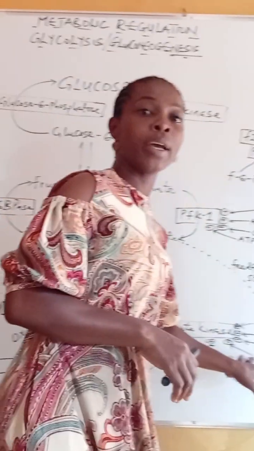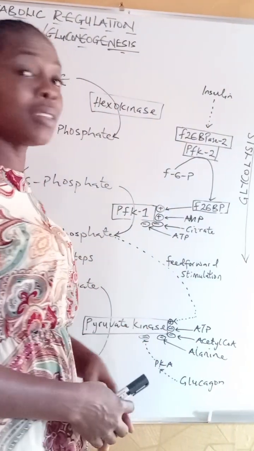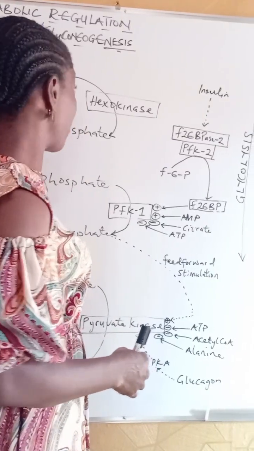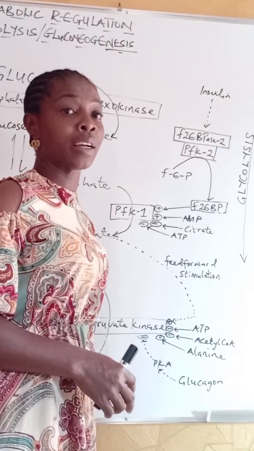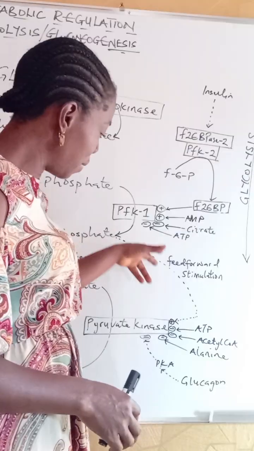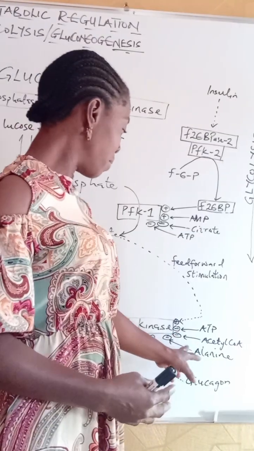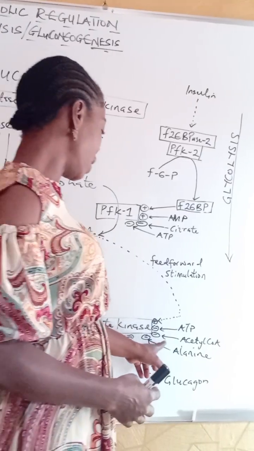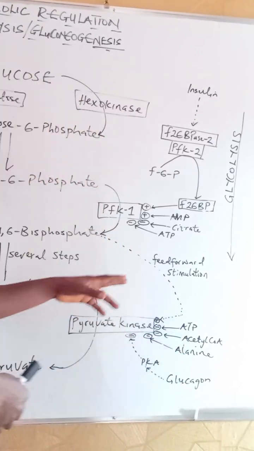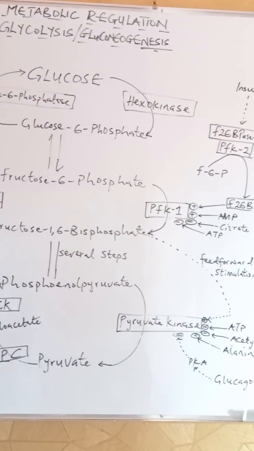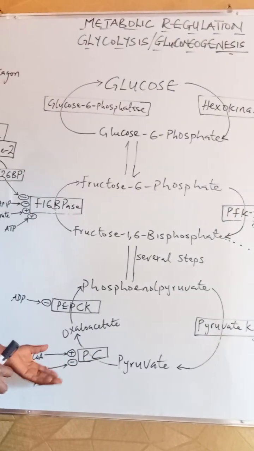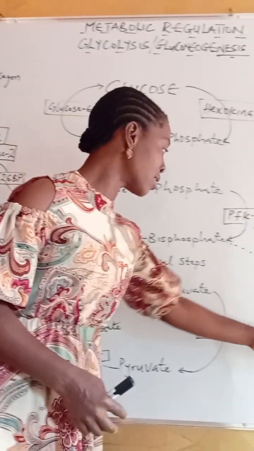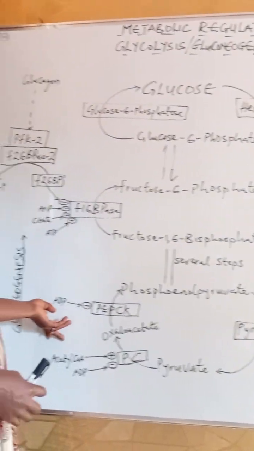What about acetyl-CoA? Acetyl-CoA abundance in the cell means that the cell has an alternative fuel supply and so does not need to further break down glucose to produce energy via glycolysis. So acetyl-CoA can inhibit glycolysis by binding to pyruvate kinase, the last enzyme on that pathway. At the same time, acetyl-CoA can bind to pyruvate carboxylase, the first enzyme of the gluconeogenic pathway, thereby activating it. So we see it inhibits this pathway as it activates the opposing pathway.